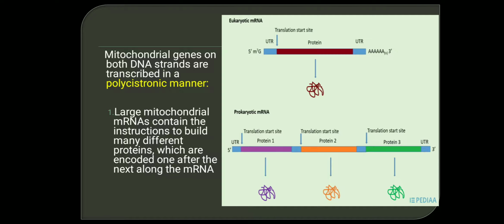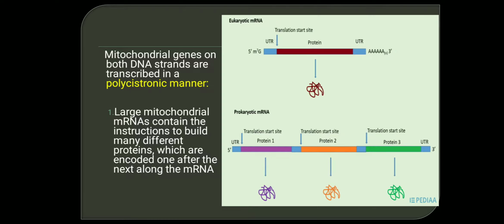Mitochondrial genes on both DNA strands are transcribed in a polycistronic manner. Usually a eukaryotic mRNA is monocistronic, whereas inside the mitochondria it is polycistronic, because all prokaryotic cells follow this polycistronic manner. So what is polycistronic? Polycistronic means a large mitochondrial mRNA.